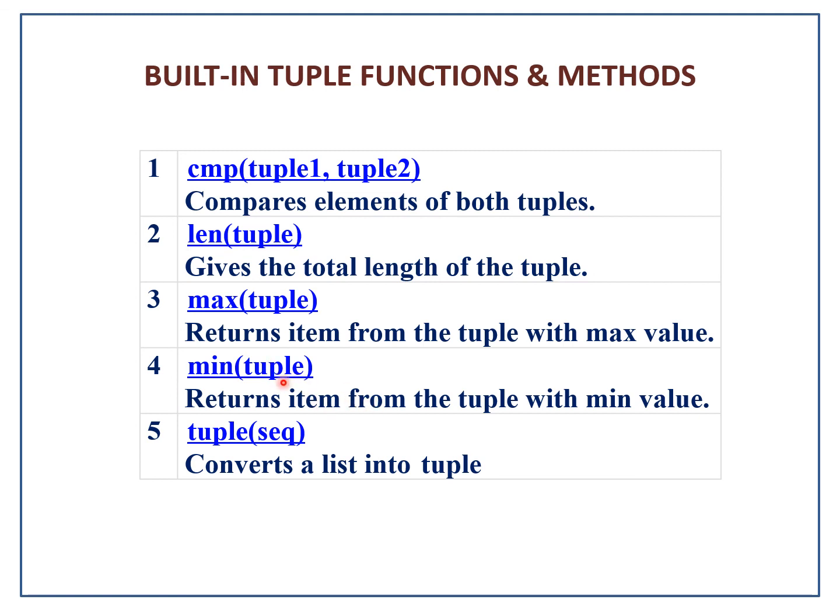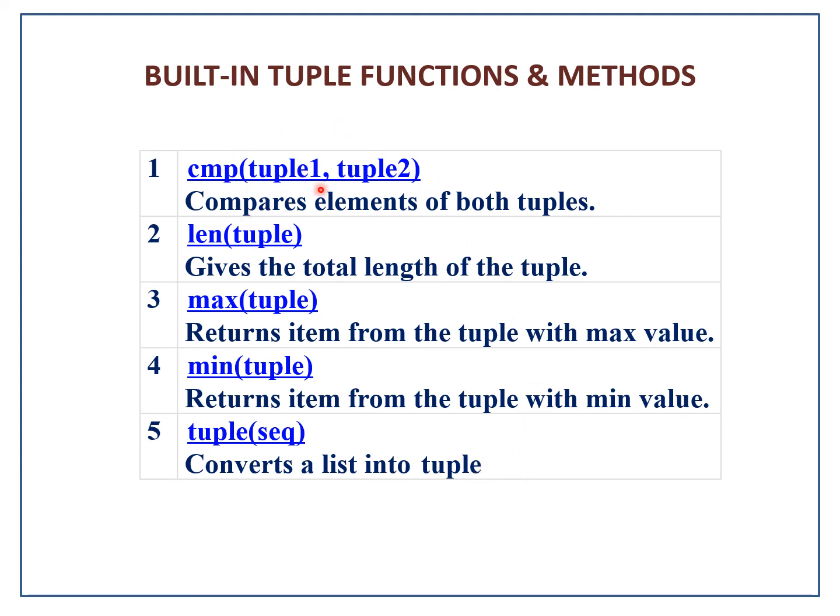Here we get the element with the lowest value in the tuple as the output. And tuple of sequence converts a list into a tuple. This is somewhat wrong here; it converts a list into a tuple.